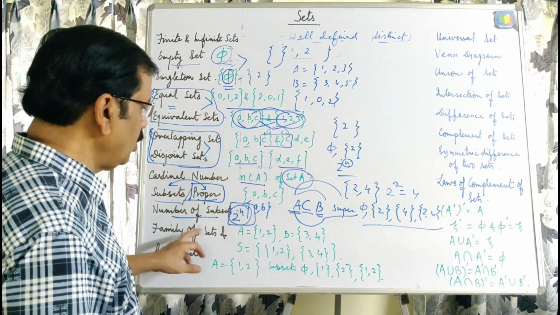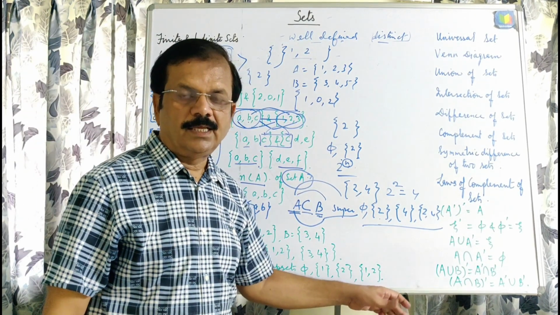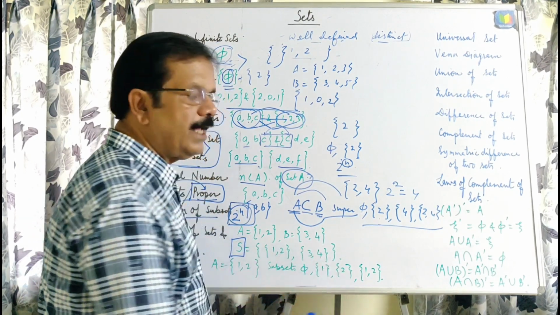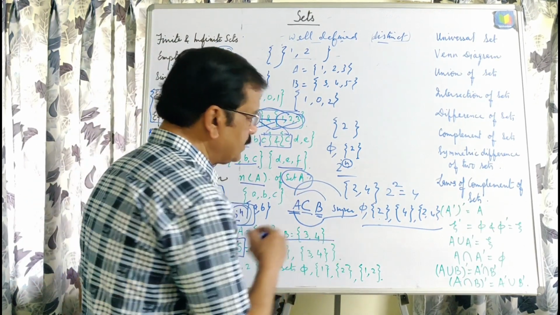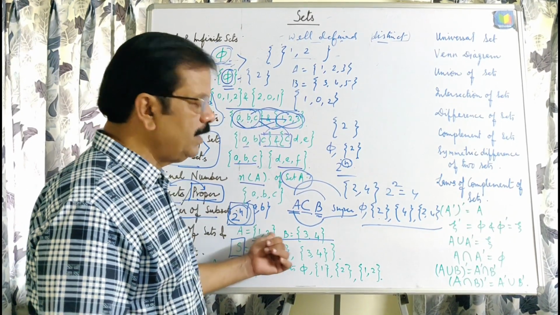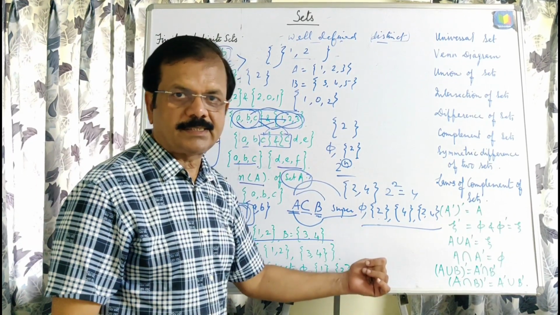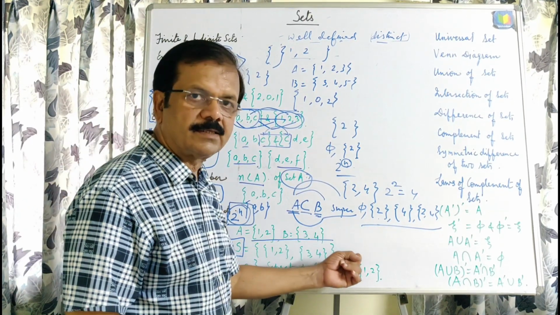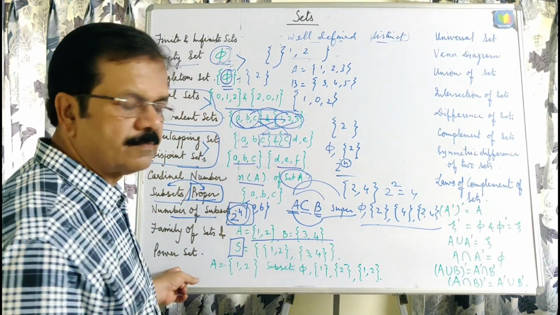Now come to the family of sets. Suppose you are given two or more sets. Then there is a set which is represented by S or any other letter, to which all these given sets belong, and that is why this S is called a family of sets, in which we are collecting all the given sets. That is why in a family of sets we will again use curly brackets.